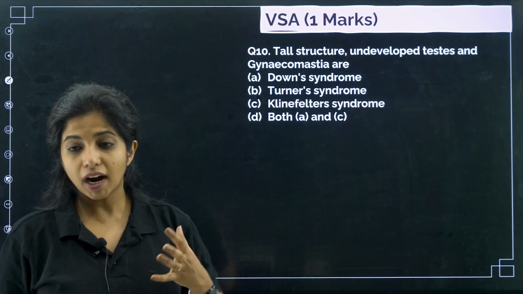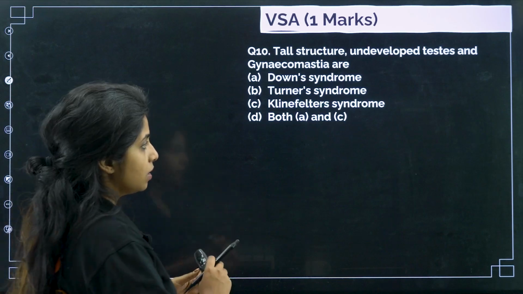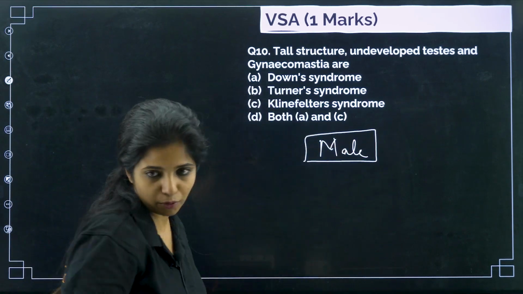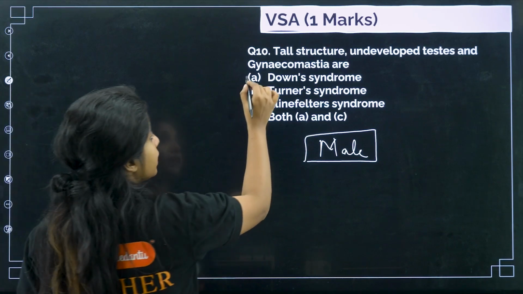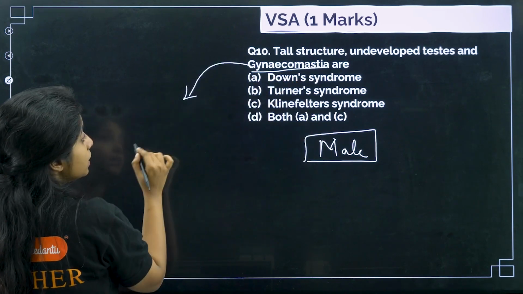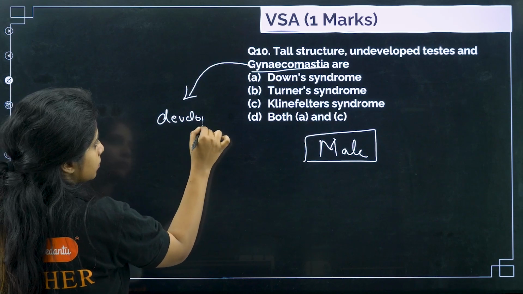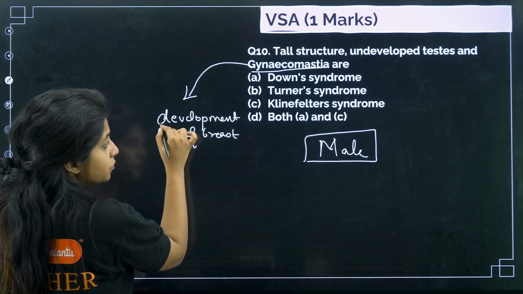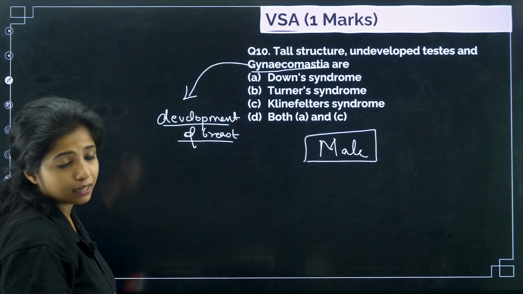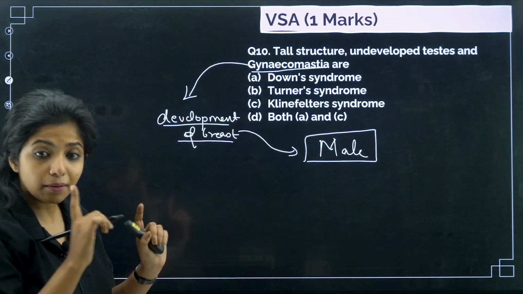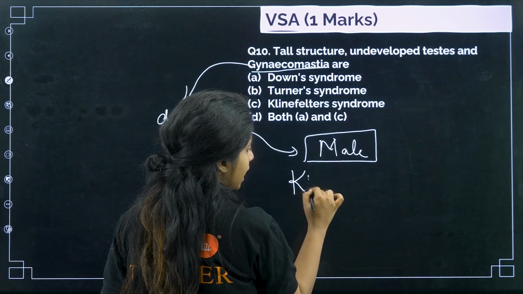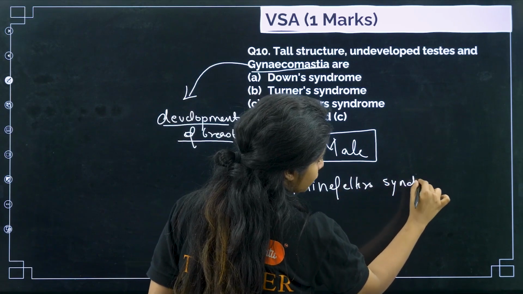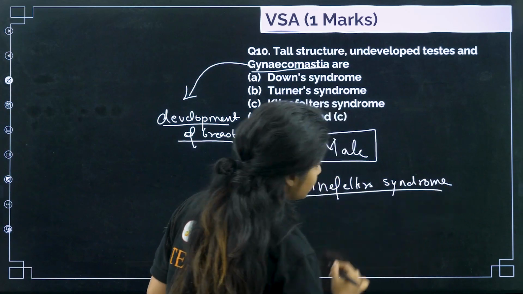Basically tall structure, underdeveloped testes, that means you're talking about a male only, but the male is having these problems. And gynecomastia, what do you mean by gynecomastia? Gynecomastia means development of breast. If it was a female, then development of breast is quite normal, but this is a male, right? So in a male, when something like this comes, you're talking about Klinefelter syndrome, my dear children.